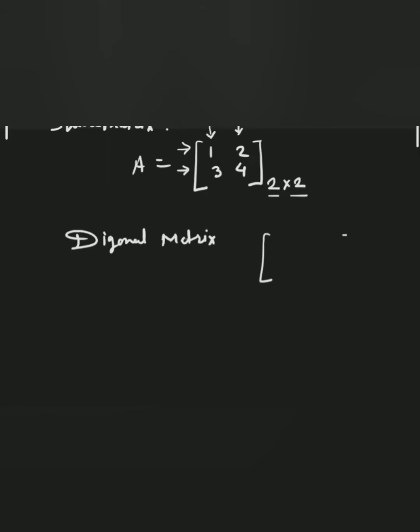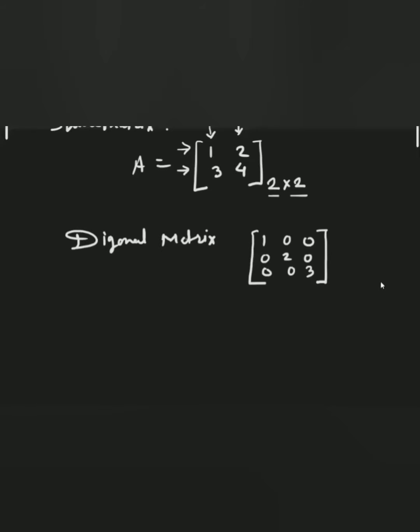A diagonal matrix is basically a square matrix. You can see here, this is a square matrix. Let's write a diagonal matrix. An example of a diagonal matrix we can write as 1 0 0, 0 2 0, 0 0 3.